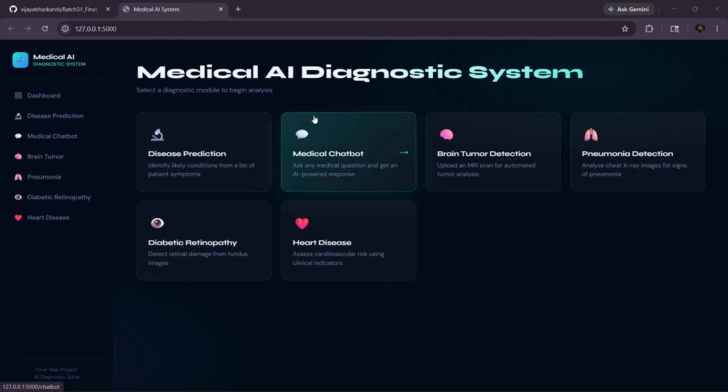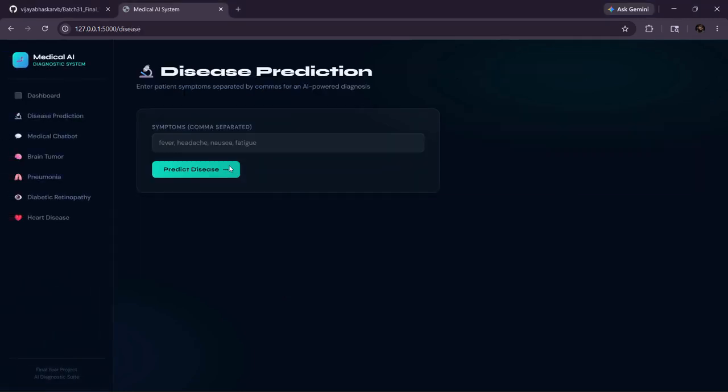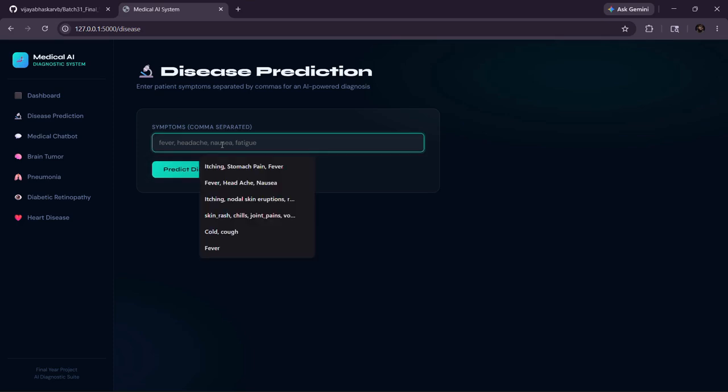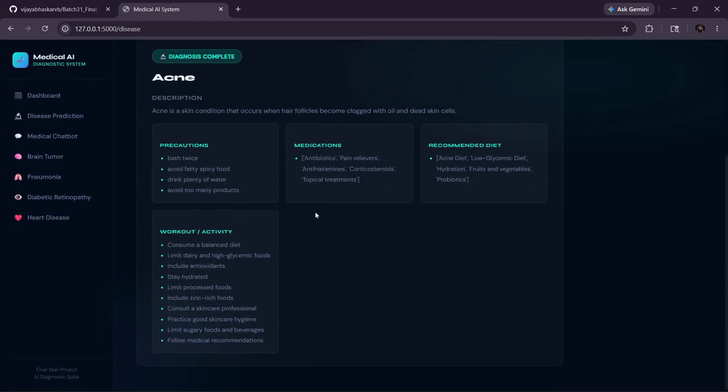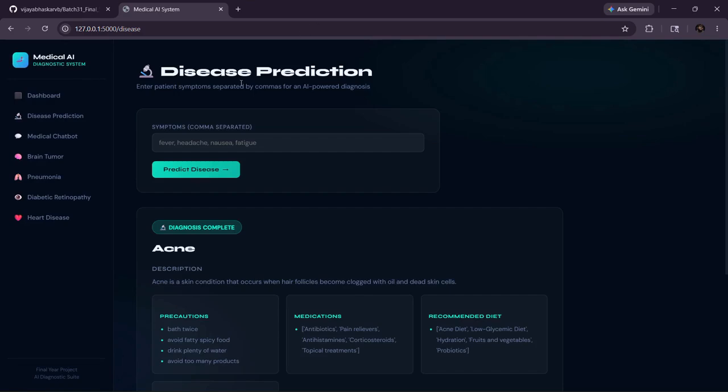This is the main dashboard of our system. From here, users can access all the healthcare modules, including disease prediction, medical chatbot, brain tumor detection, pneumonia detection, diabetic retinopathy detection, and heart disease prediction. In disease prediction, users enter symptoms separated by commas. The symptom vector is passed into our trained support vector classifier model. The model predicts the disease and returns the description, precautions, medication, diet recommendation, and all the suggestions. As you can see, yeah. So let's move on to the next module, the medical chatbot.